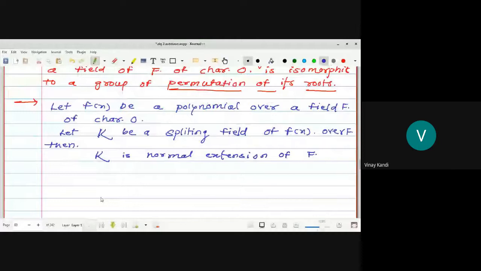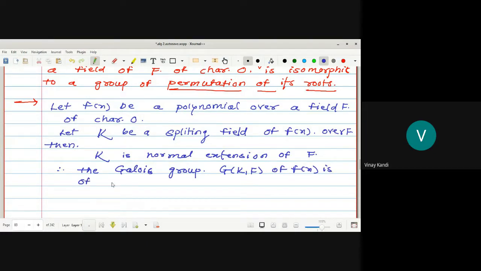Therefore the Galois group G(K/F) of this polynomial f(x) is a finite group. Why is this finite? Because the degree of K over F is equal to what? n.